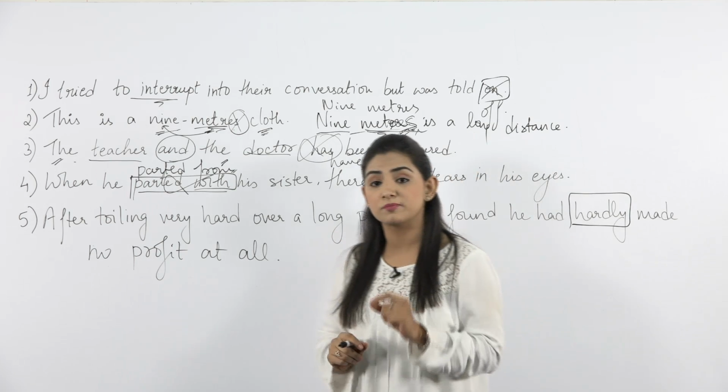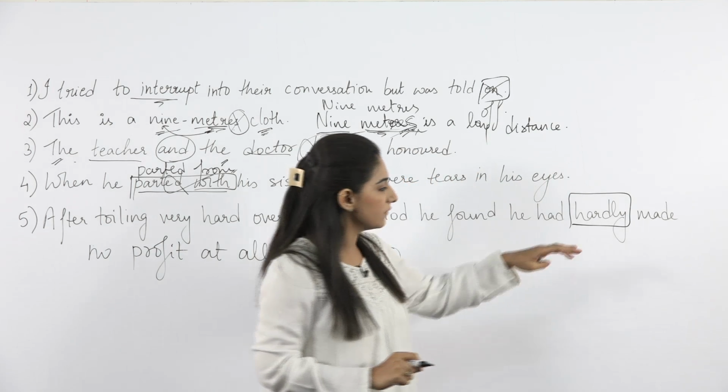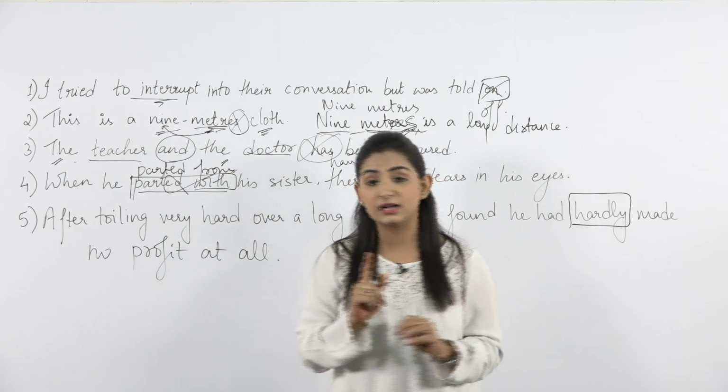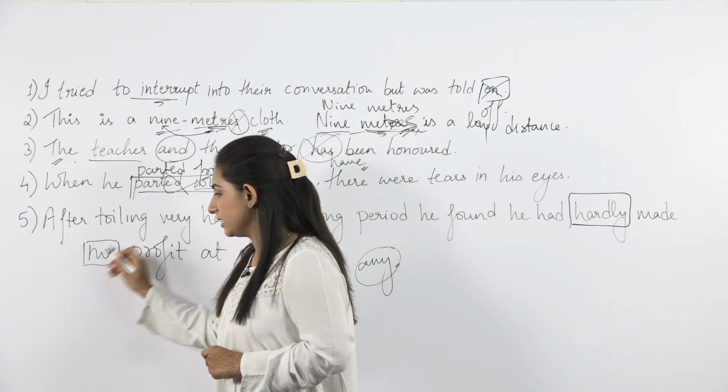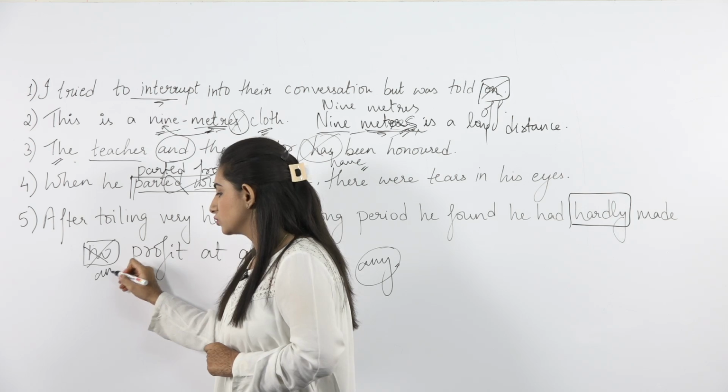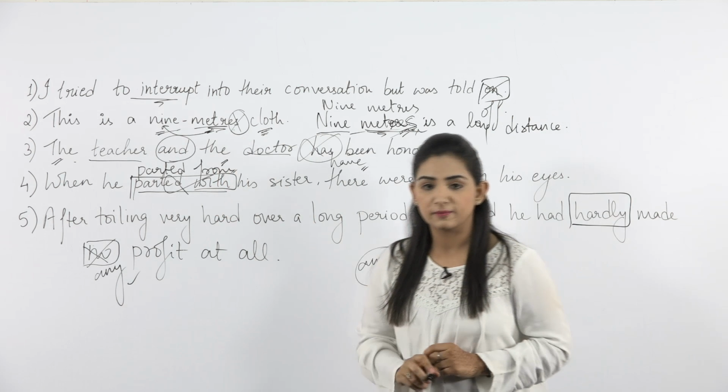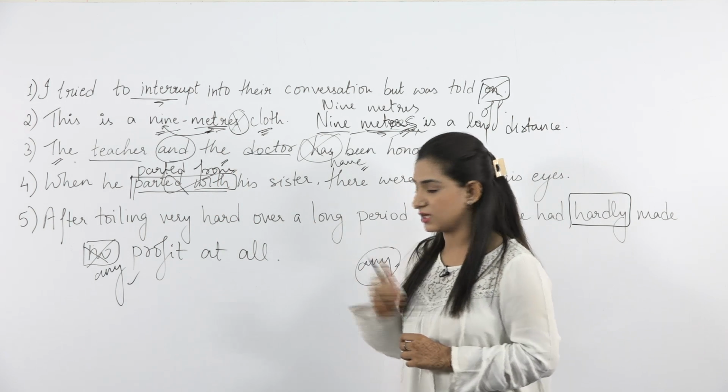This sentence would be incorrect. Why? Because we have used the word hardly, and hardly follows any with it. So this sentence would be incorrect if I write no. So the correct sentence would be any. Now let's begin with some more examples.